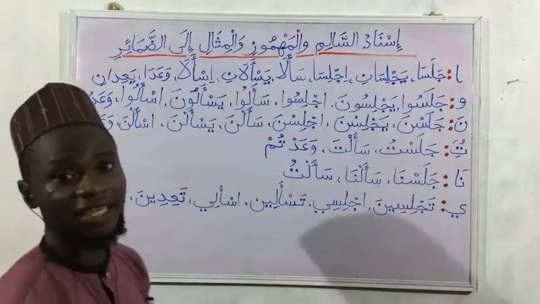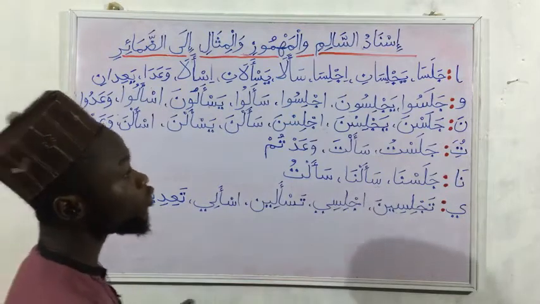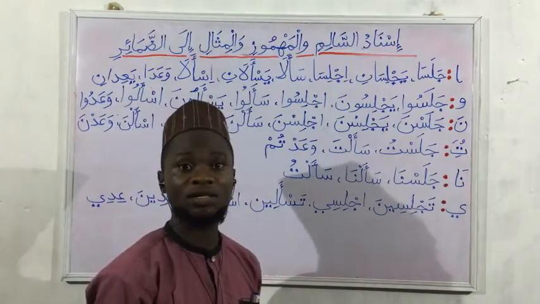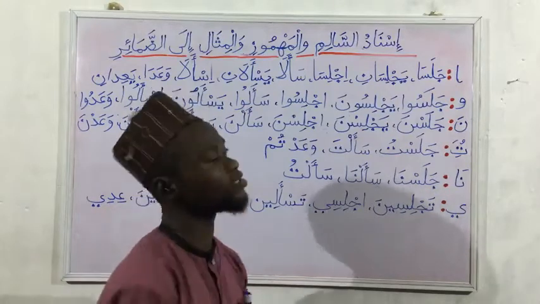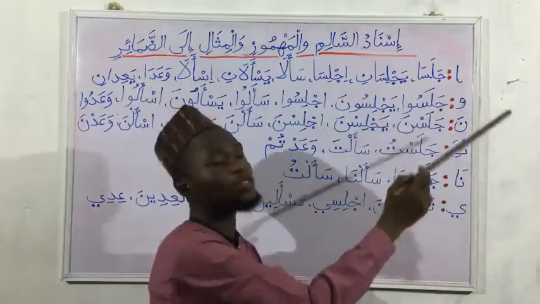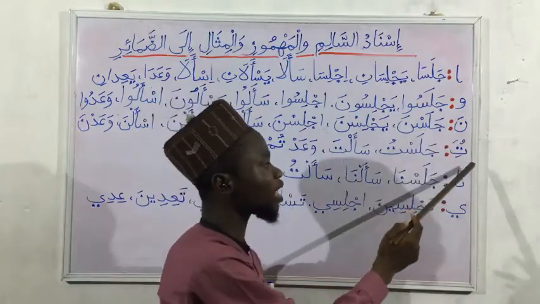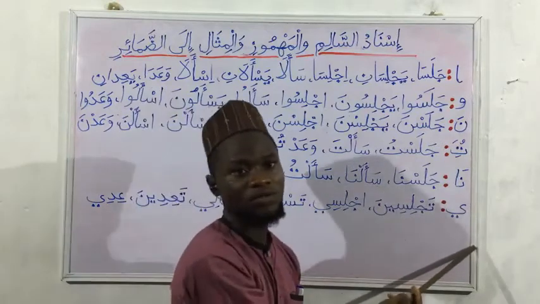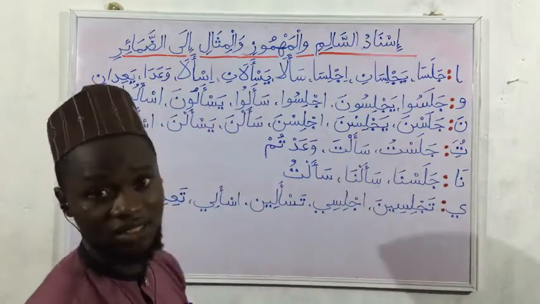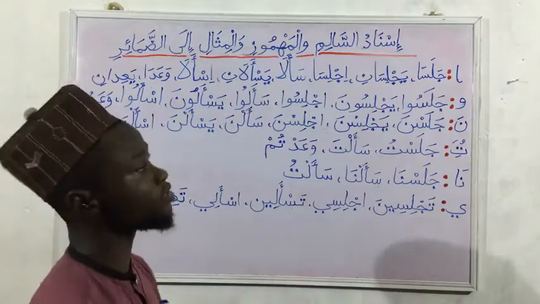Now we want to check how each of these pronouns is attached to the verb. We know we have six pronouns that can be attached to the verbs that are in the nominative state. We have Alifu al-Ithnayn, Waw al-Jama'ah, Nun al-Niswah, Ta' al-Mutaharrika, Na al-Fa'il, and Ya' al-Mukhatabah. These are the pronouns that we attach to verbs.